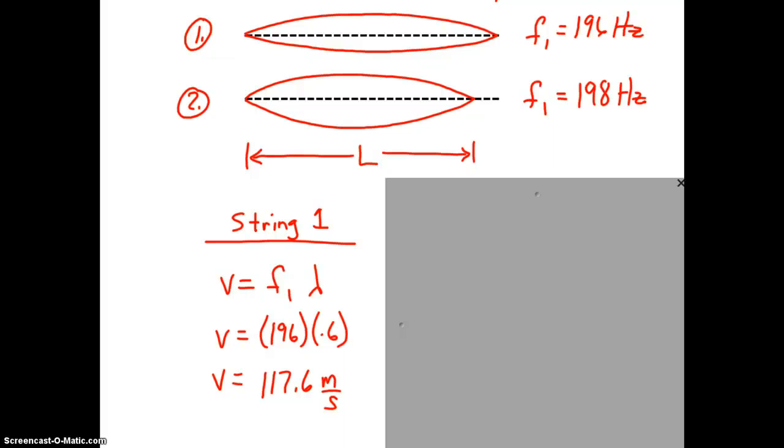We know the fundamental frequency is 196, and we know the wavelength is twice the length of the string itself, since there's half a standing wave on that string. So if there's half a wavelength in 0.3 meters, a whole wavelength would be 0.6 meters. Multiplying the two, we get a speed in that string of 117.6 meters per second.